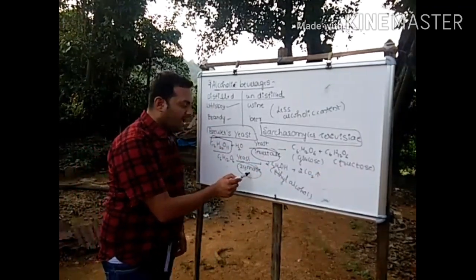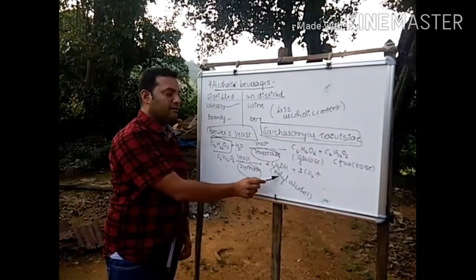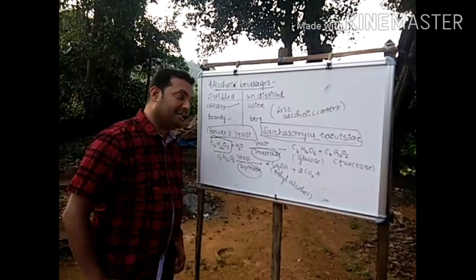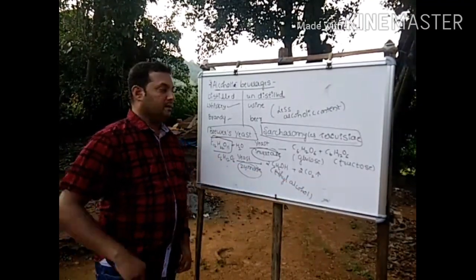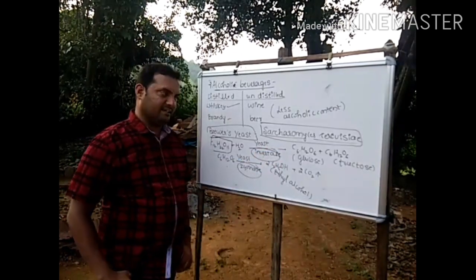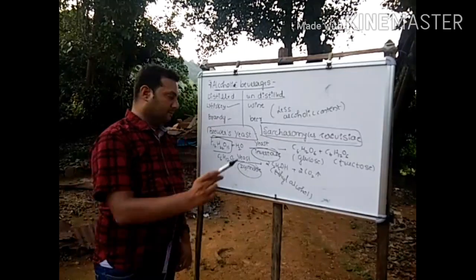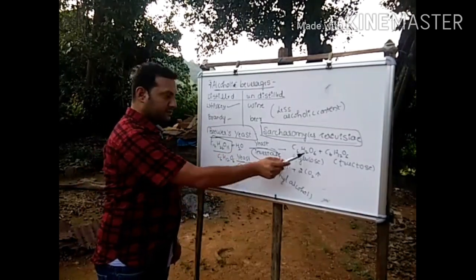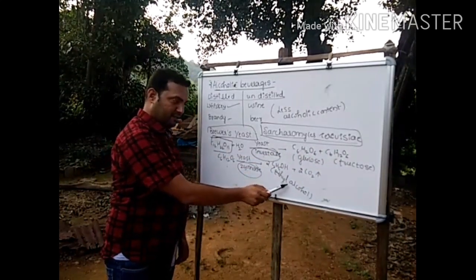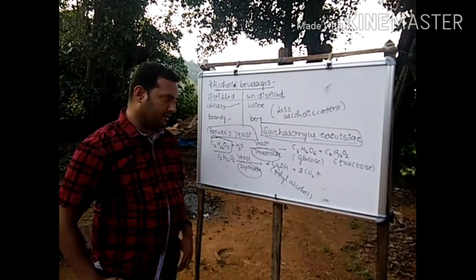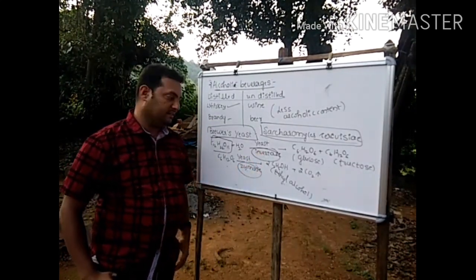Glucose, due to the activity of zymase on fermentation, results in the formation of ethanol or ethyl alcohol along with the liberation of carbon dioxide. Name of the microbe, the fungus Saccharomyces cerevisiae. Name of the enzymes, invertase and zymase. Process: chemical conversion of sucrose into glucose and fructose. Finally, glucose is converted into ethanol along with the liberation of carbon dioxide due to the activity of invertase and zymase.